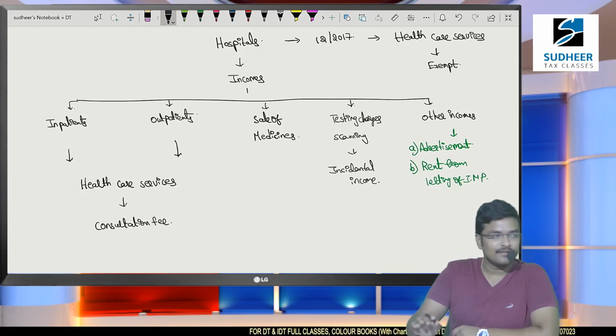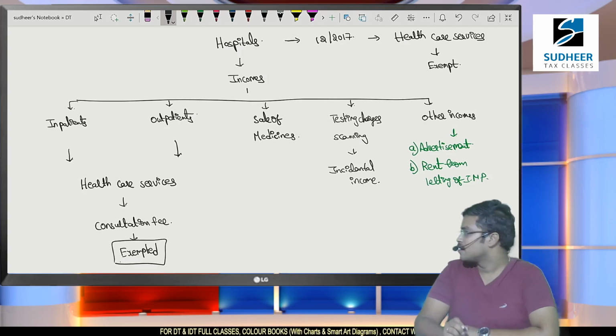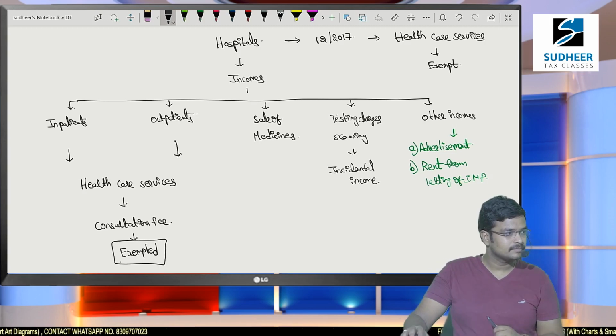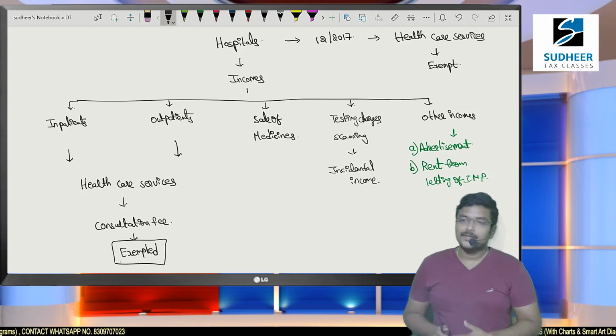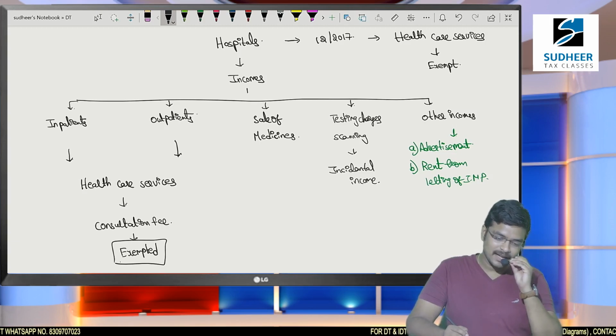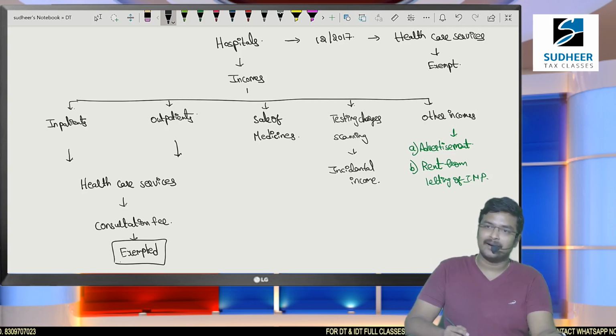This consultation fee is exempted from GST. GST need not be paid on this consultation fee, because it is nothing but healthcare services.